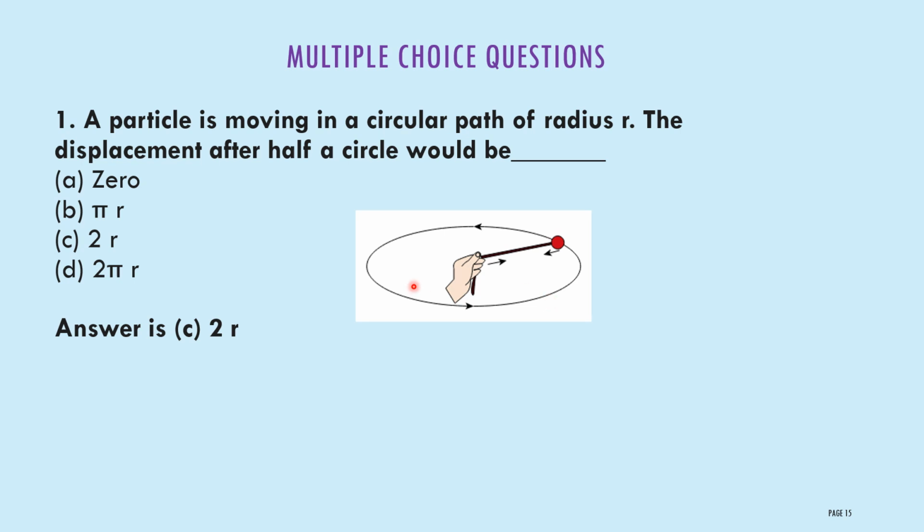If a particle is moving in a circular motion, then from here to here we call it a radius. If this particle covers half of a circle, then from here to here, this straight line represents the diameter of the circle. From here to here is a radius, and again from here to here a radius. Then 2 times the radius is the displacement the particle covers. Therefore, the correct answer is 2r.